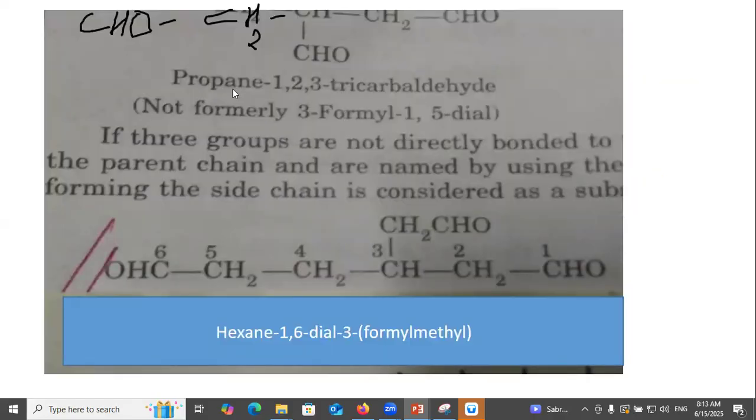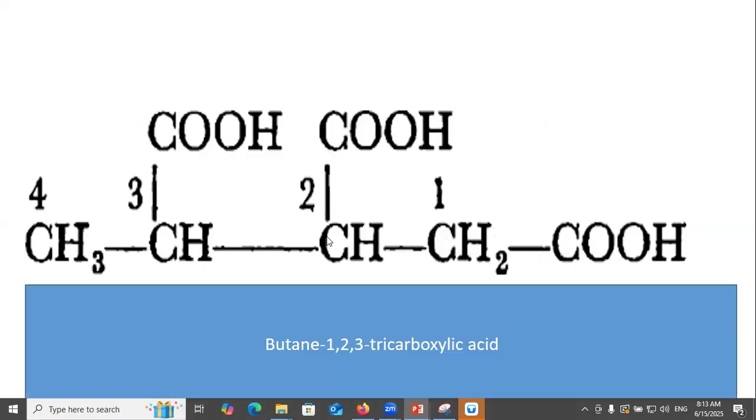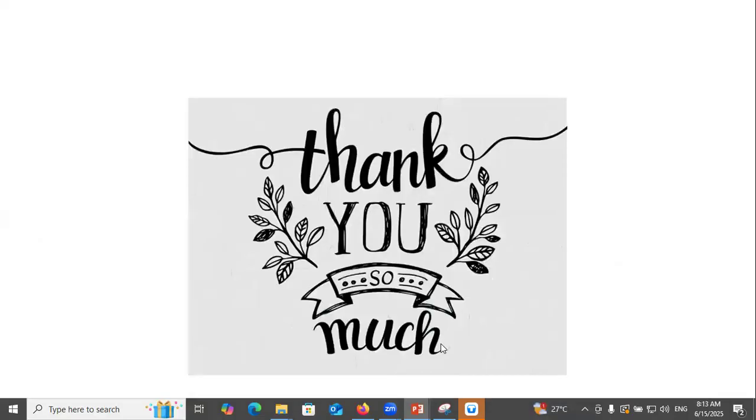In this example, propane-1,2,3-tricarbaldehyde, hexane 1, 2, 3, 4, 5, 6, hexane-1,3-dial, 3-formylmethyl, 2-carboxypropyl, heptane-1,1,5,6-tetracarboxylic acid, butane-1,2,3-tricarboxylic acid.